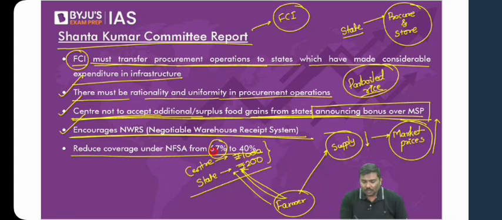So what you should do is, once you reduce it, increase the allocation from 5 kg to 7 kg per person. Right, this is one more important recommendation. We have not implemented it.